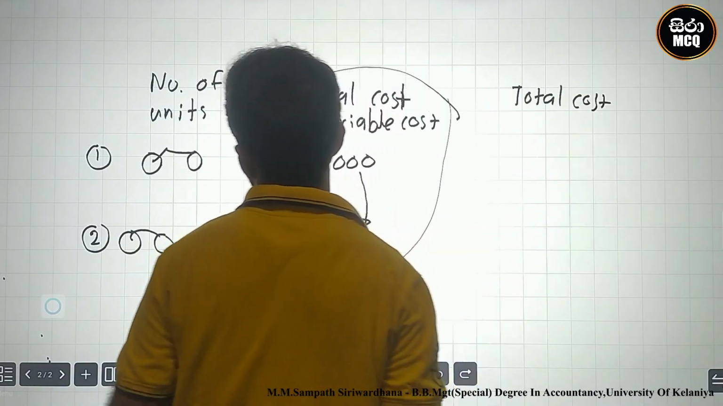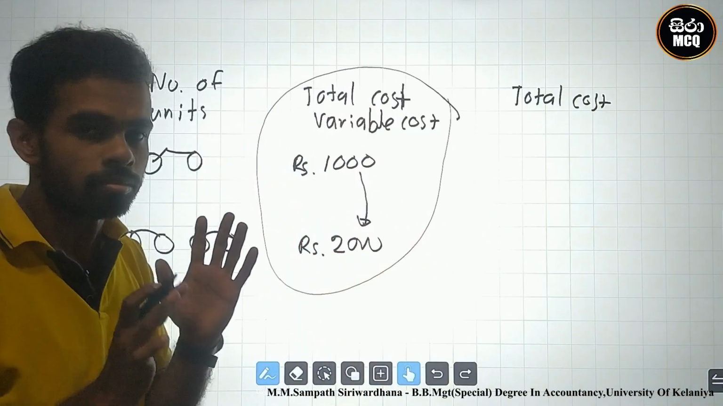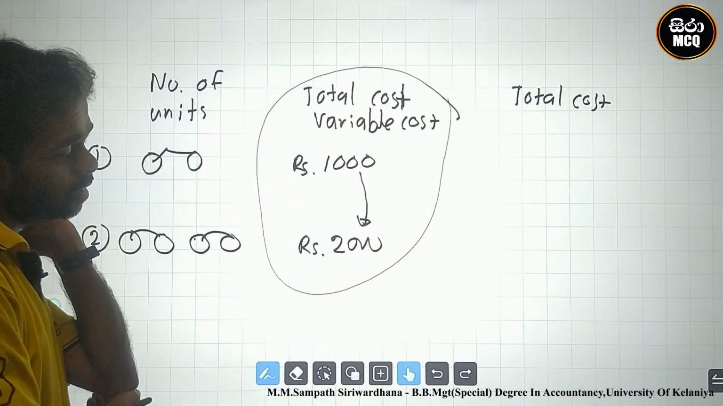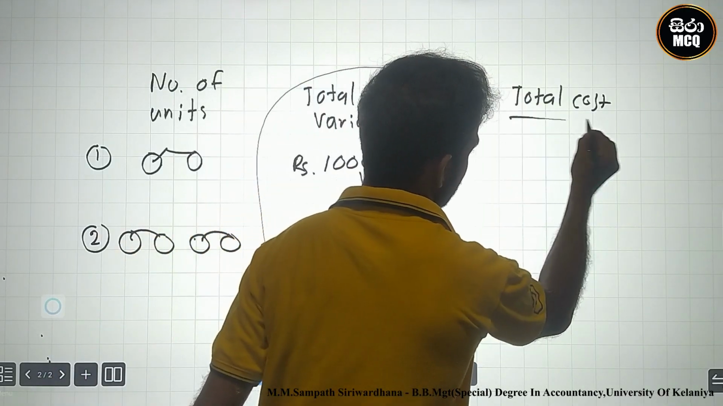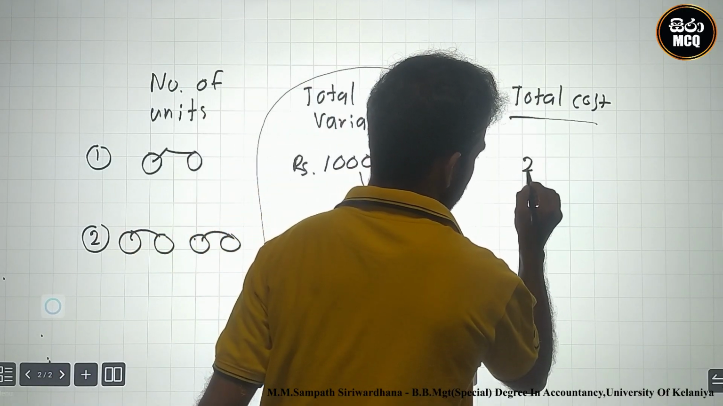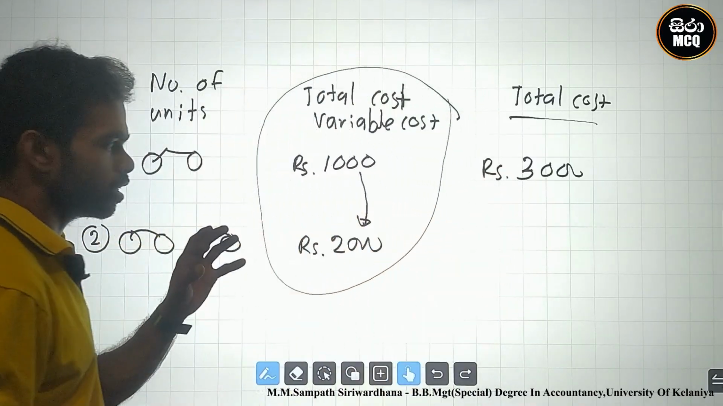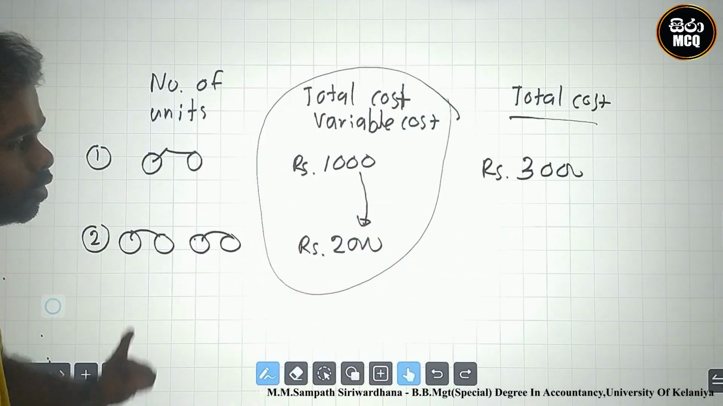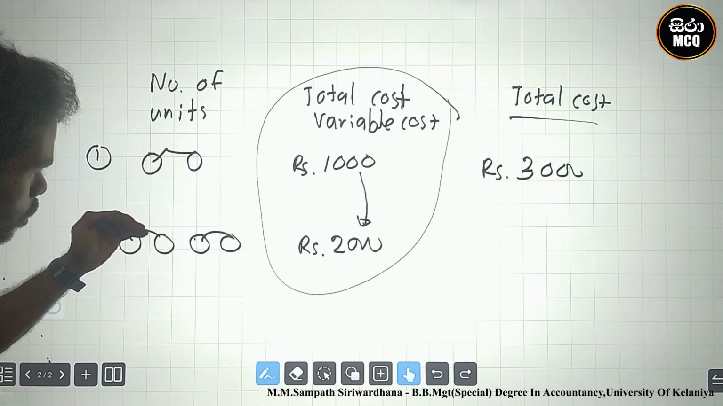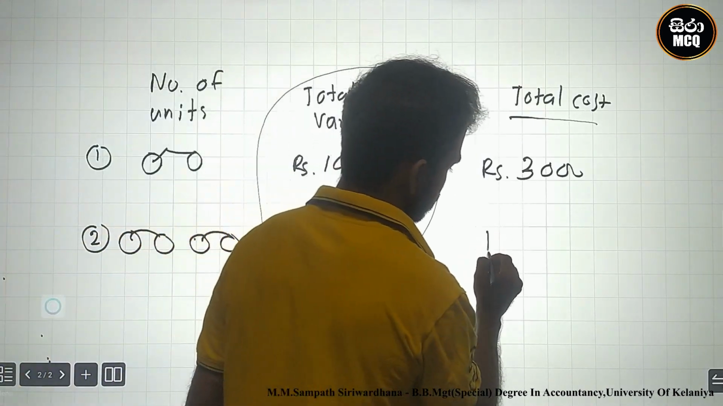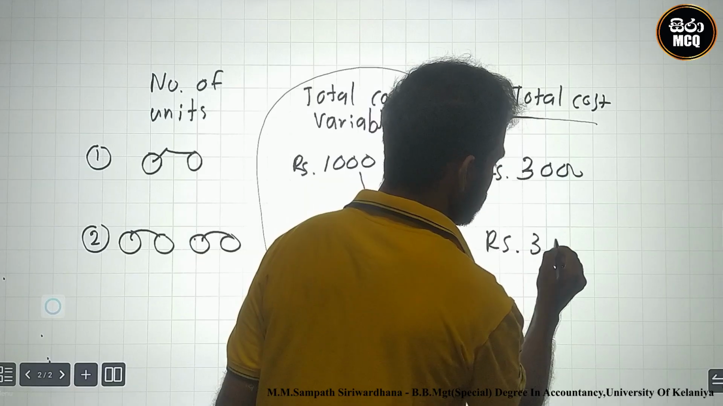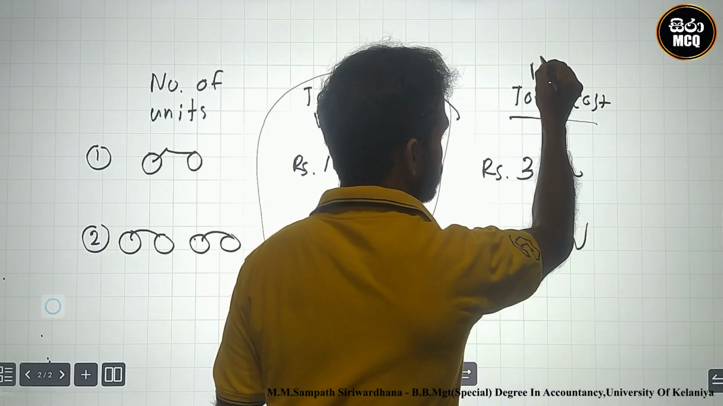Look here, there are a number of units of one product. The total cost is 3,000 at the production level of one unit. After that, we increase to 2 bicycles. The total cost must not change. This is the fixed cost.